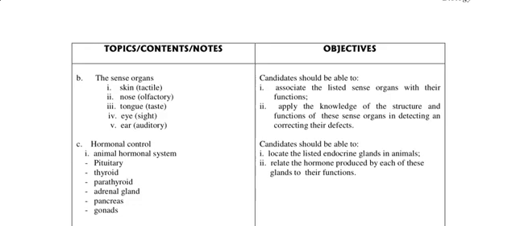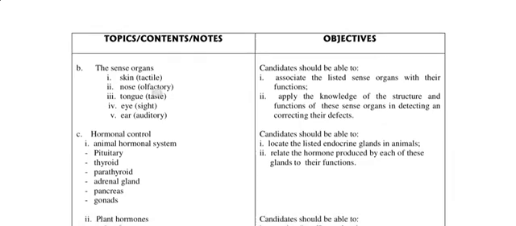Also, it is important to study their diagrams, know where the middle ear is, the inner ear, know about the ear ossicles and all that, then apply the knowledge of the structure and function of these sense organs in detecting and correcting their defects. In terms of correcting defects, you have to focus on the eye, where we have long sightedness, short sightedness, presbyopia, cataract, astigmatism, and all that.